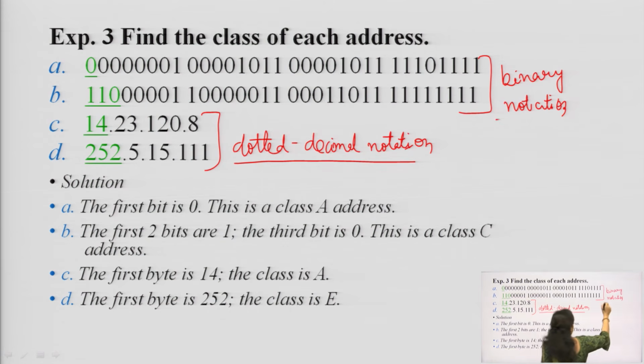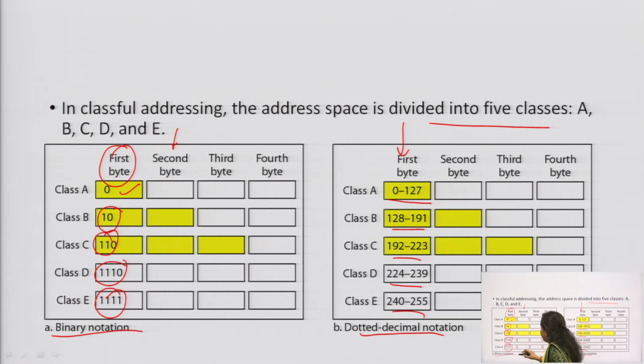The first bit is set as 0, which means this is a class A address. We have to consider the previous slide: in binary notation, the first bit set as 0 means it belongs to class A.